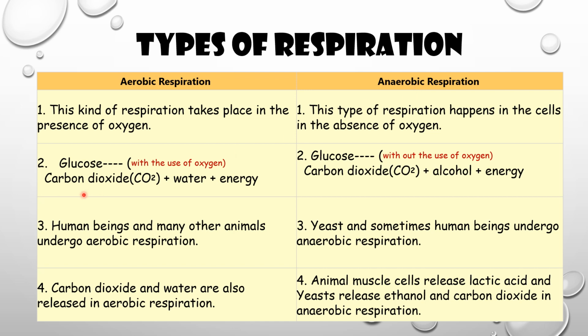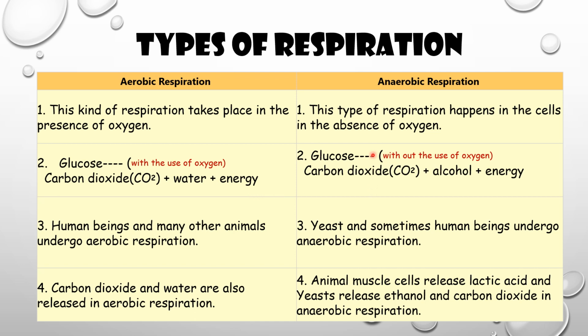Second point, glucose. That is our food, which is converted to glucose. So glucose, with the use of oxygen, forms carbon dioxide, water and energy. The food we consume is converted to glucose, and that glucose in the presence of oxygen gives carbon dioxide, water and energy.